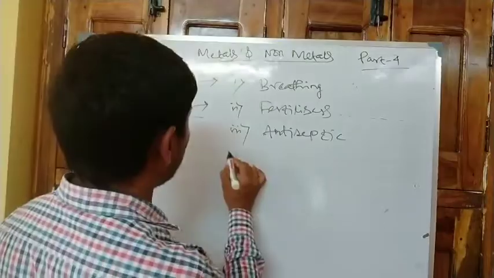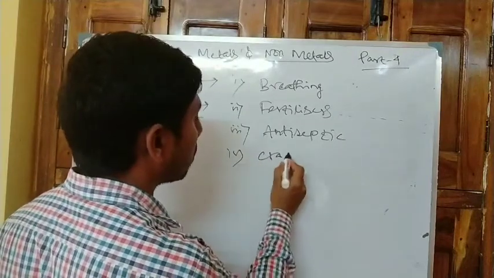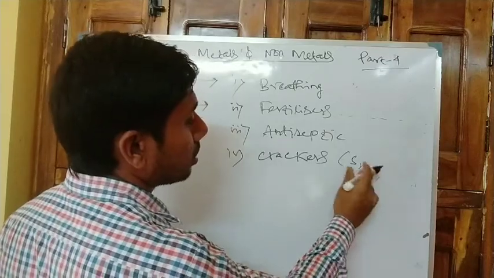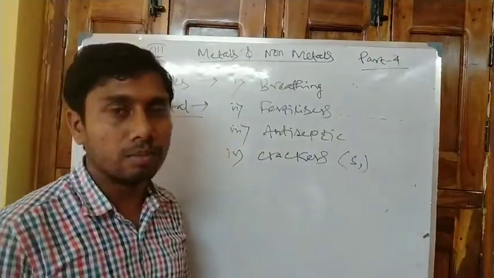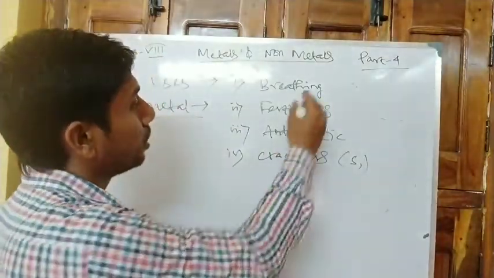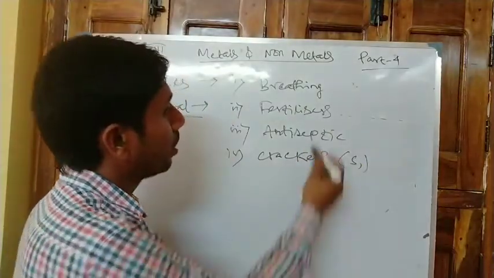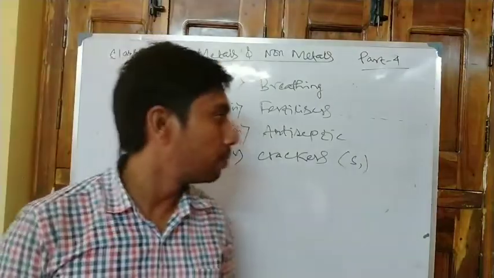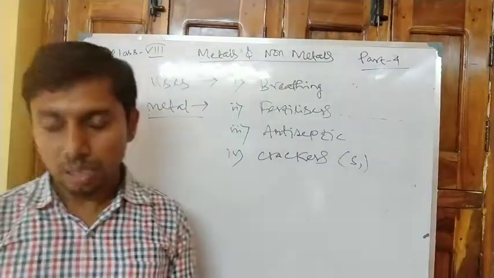And the last one is firecrackers. In firecrackers we use sulfur etc. for the cracking purpose. So breathing, fertilizers, antiseptic and crackers are the examples of non-metal uses.